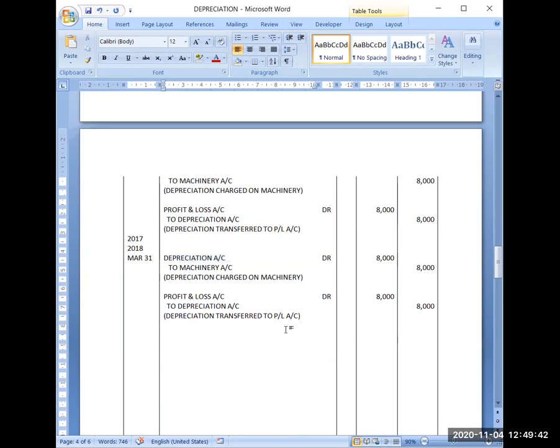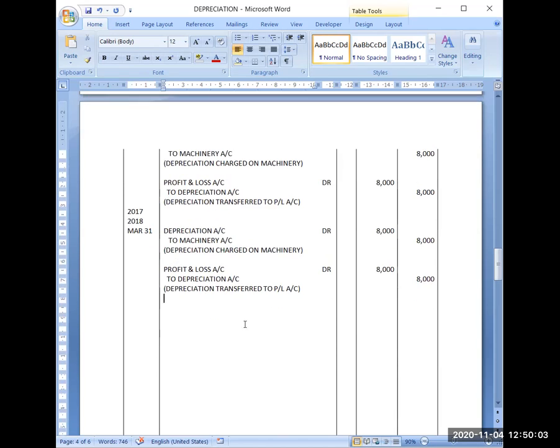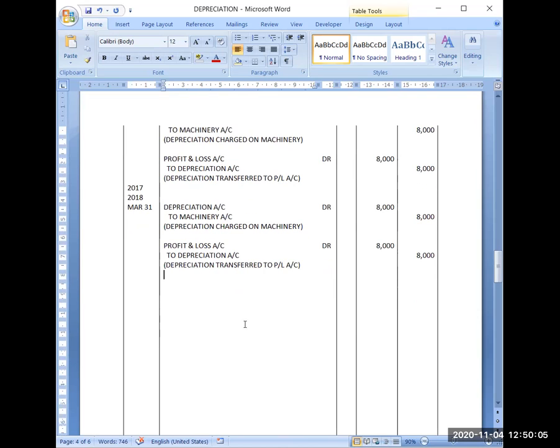Because this is straight line method, or you can say fixed installment method, you have charged the depreciation of same amount, 8,000. Each year depreciation amount will remain same because every year we are using the machine for 1 year. So that's why full year depreciation will be charged again and again, and it will be transferred to profit and loss account later on of that particular year.